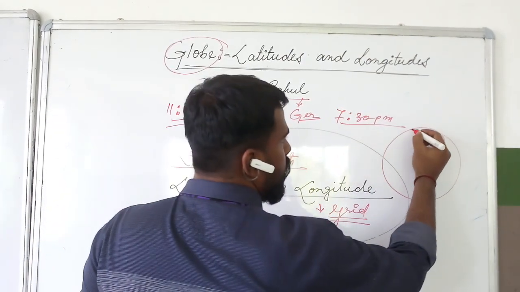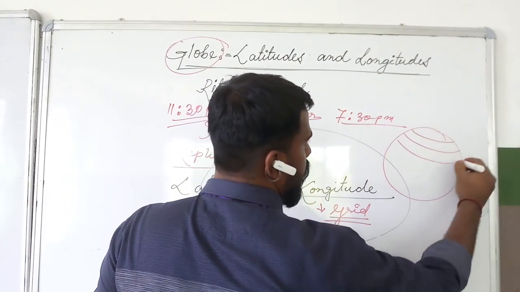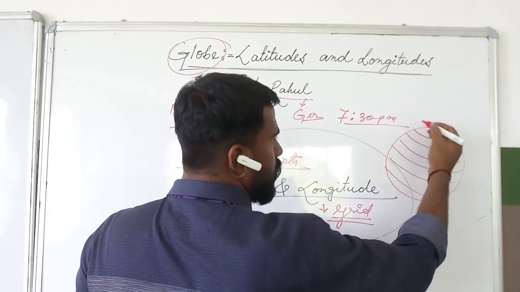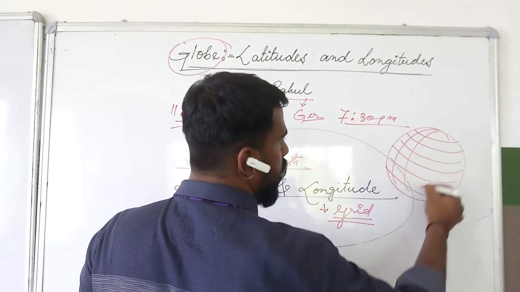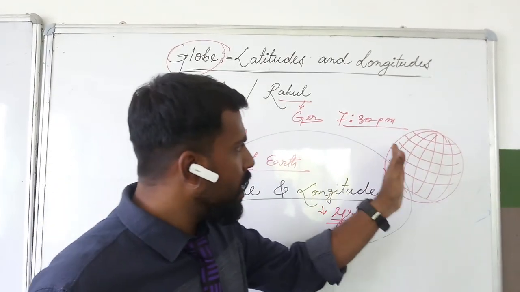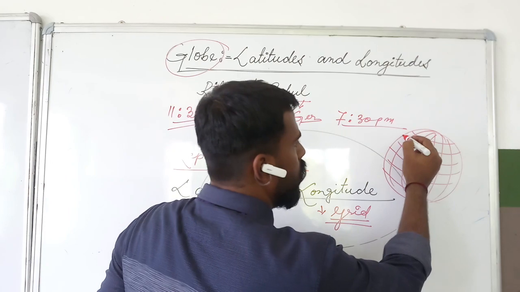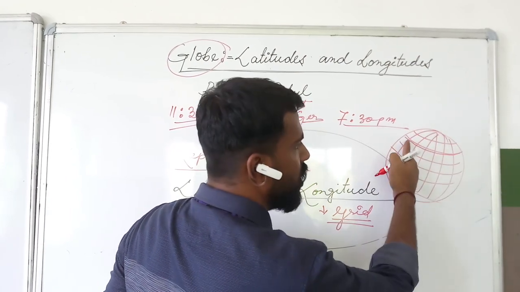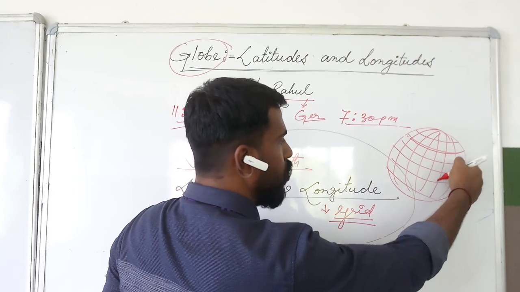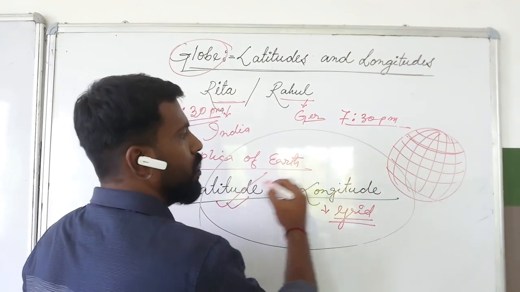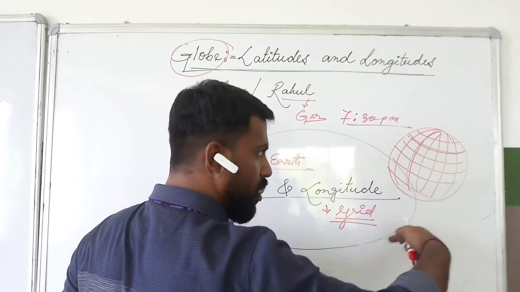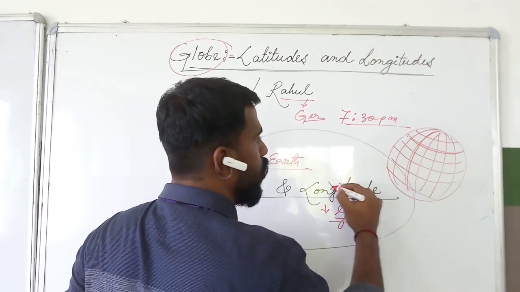You can see some lines are drawn parallel to Earth, and some lines are drawn vertically. So these parallel lines, the imaginary lines which are drawn from east to west or west to east, are called latitudes. And the imaginary lines which are drawn vertically, that means north to south or south to north, are called longitudes.